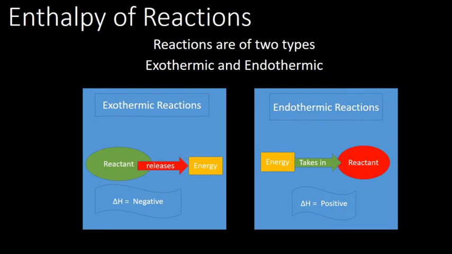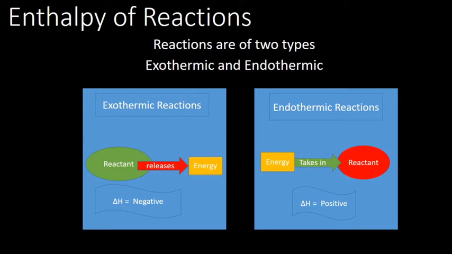Now the enthalpy of reactions. There are two types of reactions, endothermic and exothermic. What is exothermic? Exothermic is a reaction where the reactants have more energy. So when the process occurs, the reactants release energy to the surroundings. Therefore delta H is negative, since energy is going out of the system.